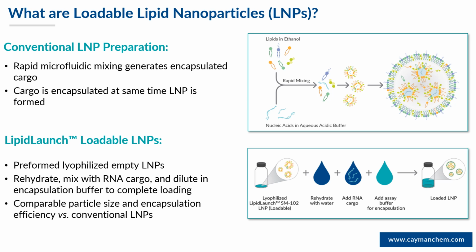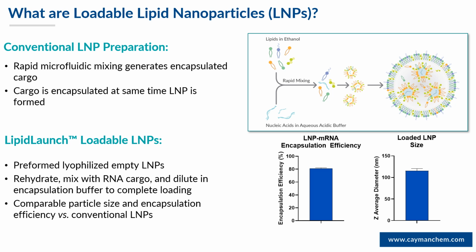Now, in conventional lipid nanoparticles, the cargo is encapsulated at the same time that the LNP is formed. In contrast, loadable LNPs are a preformed lyophilized empty LNP. The reagent is rehydrated, mixed with RNA cargo, and then diluted in an encapsulation buffer to complete loading. Loadable LNPs exhibit comparable RNA encapsulation efficiencies to conventional LNPs and exhibit consistent sizes with conventional LNPs in the 80 to 125 nanometer range.